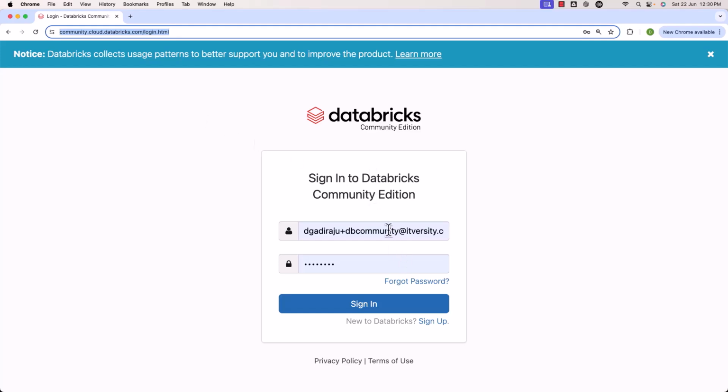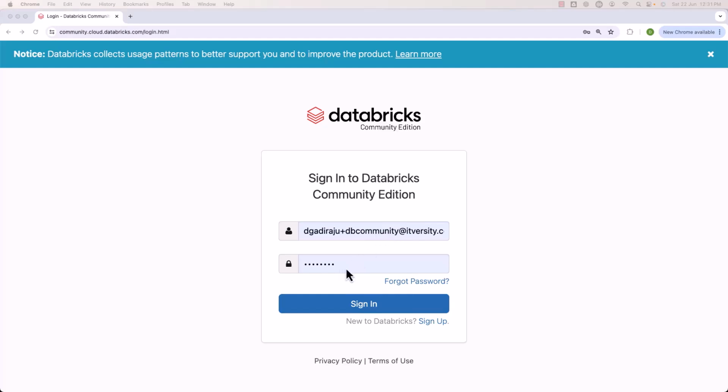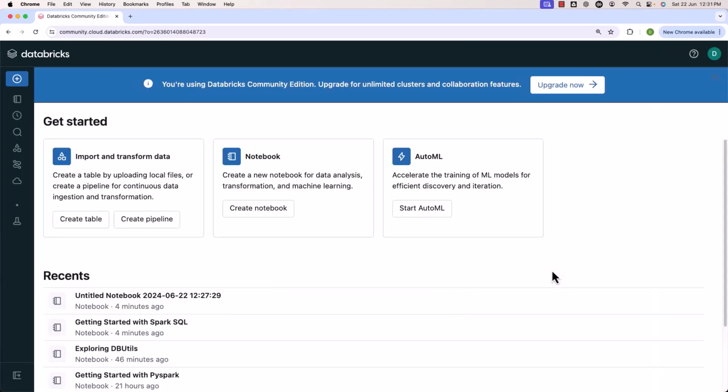Once you are here, you have to enter the email ID using which you have signed up for the Databricks Community Edition along with the password. Then you have to click on sign in. In my case, you can see the email and also the password. Now I should be able to click on sign in to get into Databricks Community Edition using my account. In case you are running into any challenges, feel free to reach out to us. We will be there to support you. That being said, you can see the notification here. It is saying you are using Databricks Community Edition, upgrade for unlimited clusters and collaboration features. Don't worry too much about this. The Community Edition is more than enough to learn basics or essential skills with respect to Spark SQL. Once you are here, you need to make sure you go to compute.